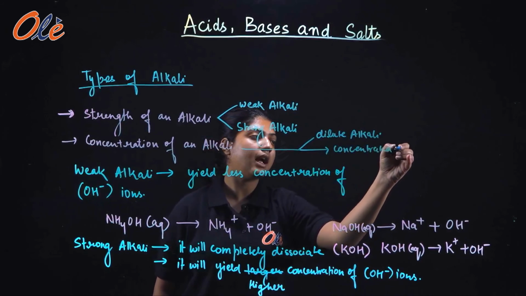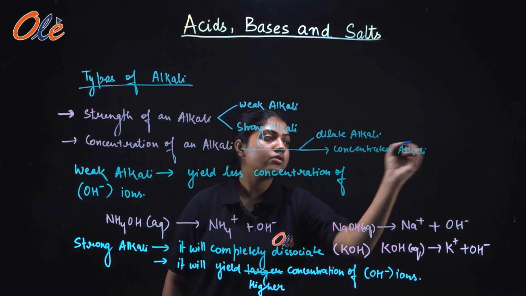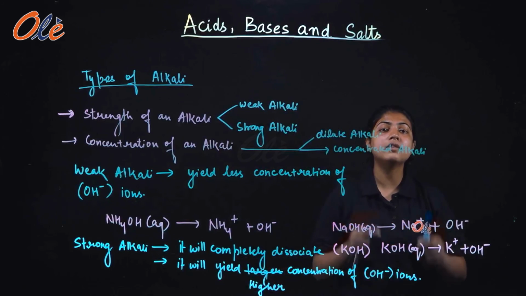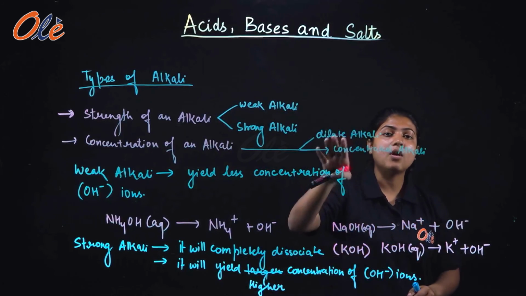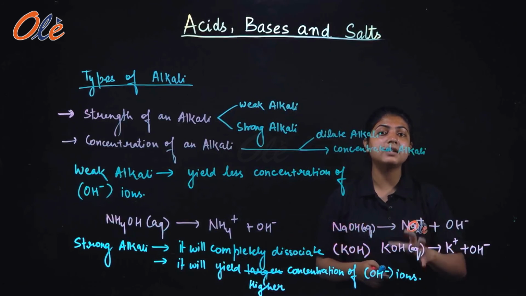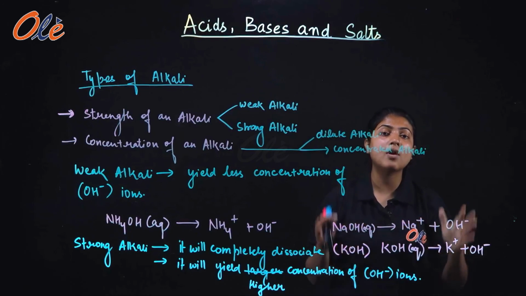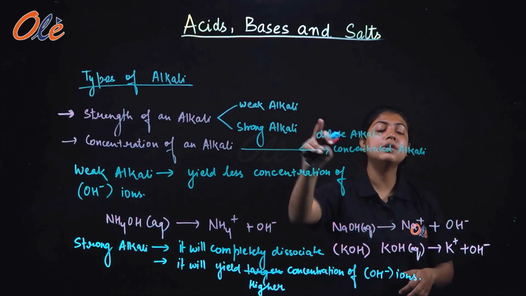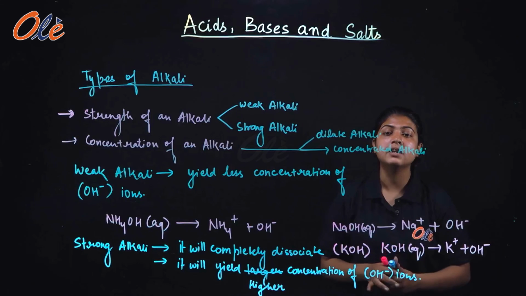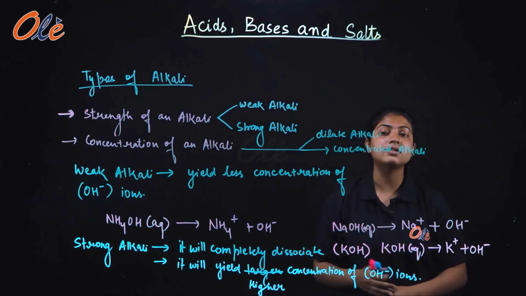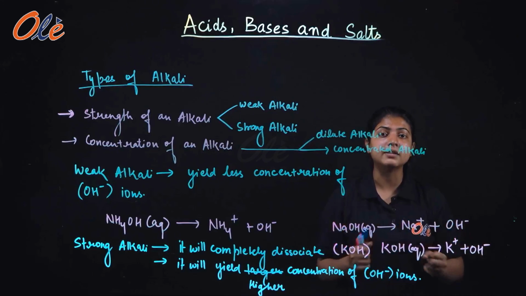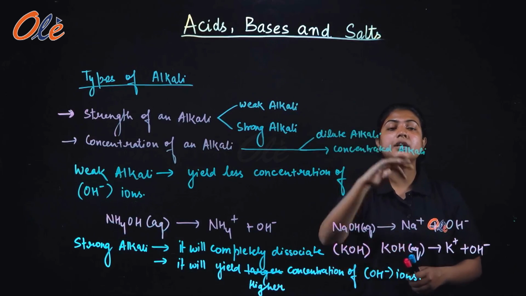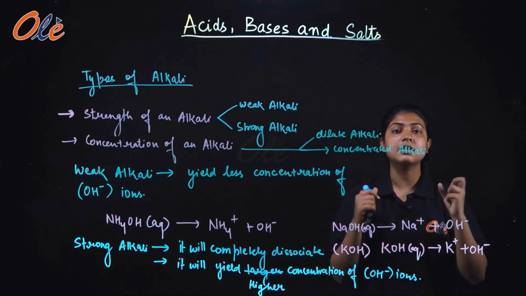If the percentage of alkali in the given aqueous solution is lower, it will be regarded as dilute alkali, whereas if the concentration of alkali is higher in the given solution, it will be regarded as concentrated alkali.